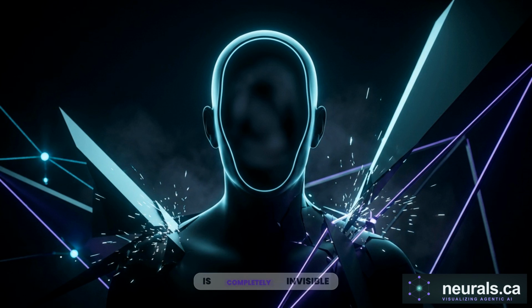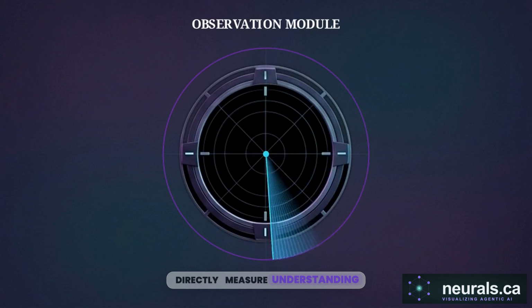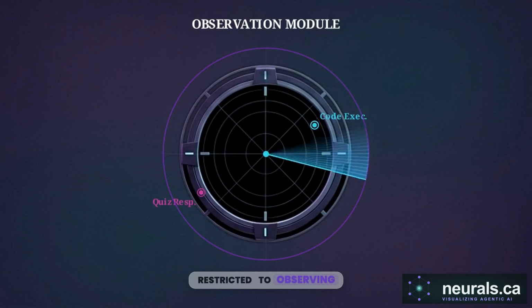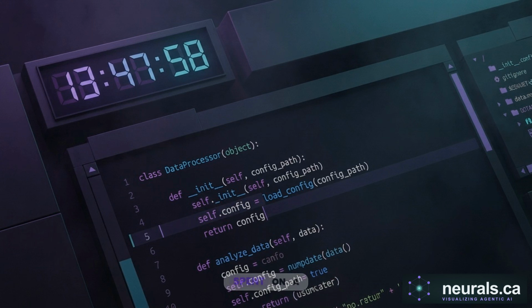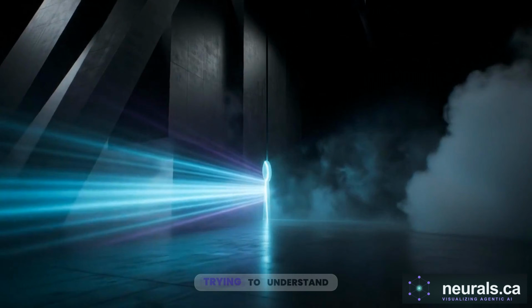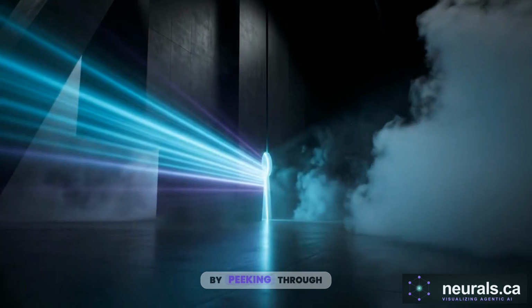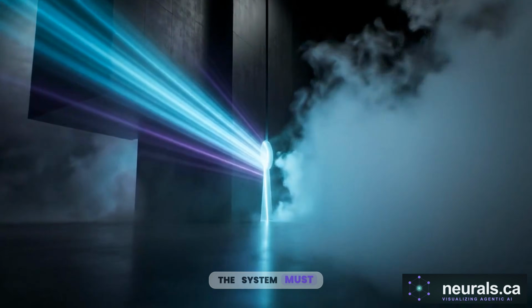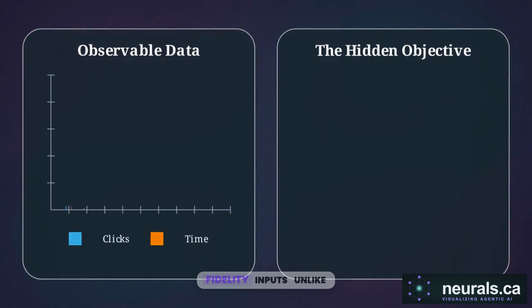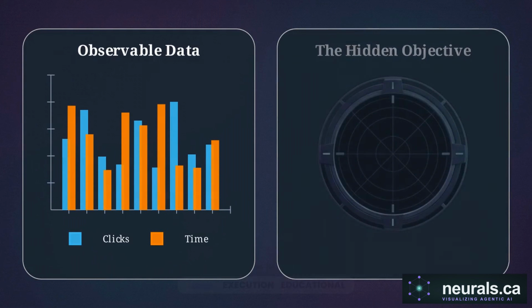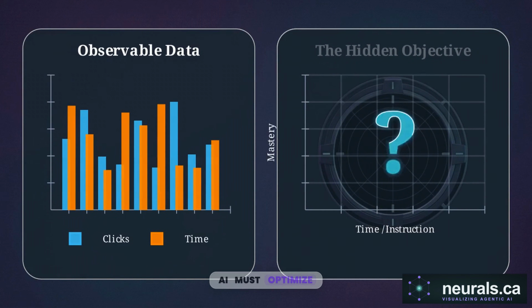A learner's mind is completely invisible to the system. The agent cannot directly measure understanding. It is entirely restricted to observing external behavioral signals: a wrong answer on a quiz, a hesitation before clicking submit, or the specific time spent on a single code block. It is like trying to understand an entire room by peeking through a single keyhole. The system must deduce the student's full conceptual understanding from restricted, low-fidelity inputs. Unlike data analysis or code execution, educational AI must optimize an objective it can never directly measure.